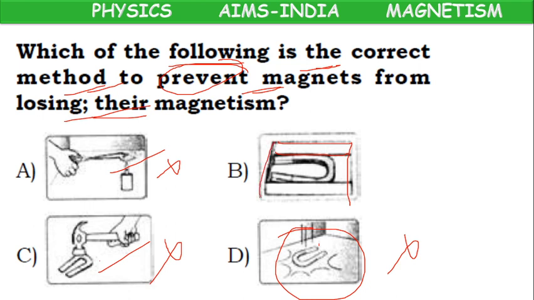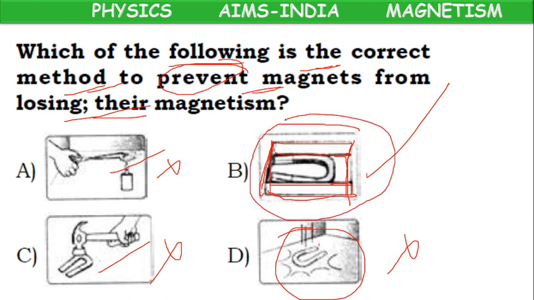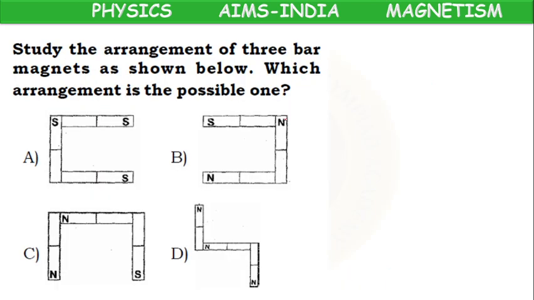The diagram is not clearly visible, children. Actually, they are kept inside a box with soft iron at the ends and a wooden piece. So this is correct because of magnetic keepers. It is kept with the help of magnetic keepers. Why? To prevent losing magnetism. So option B is the correct option.